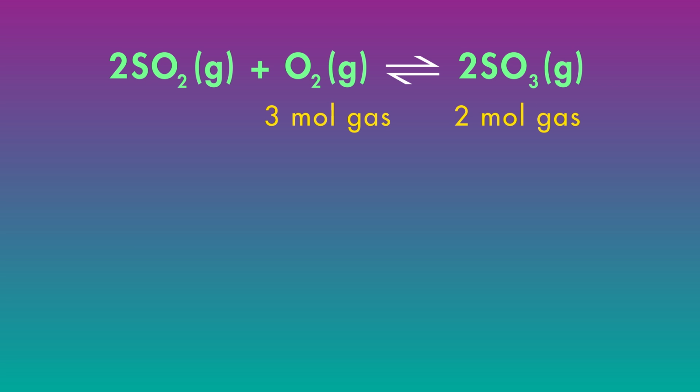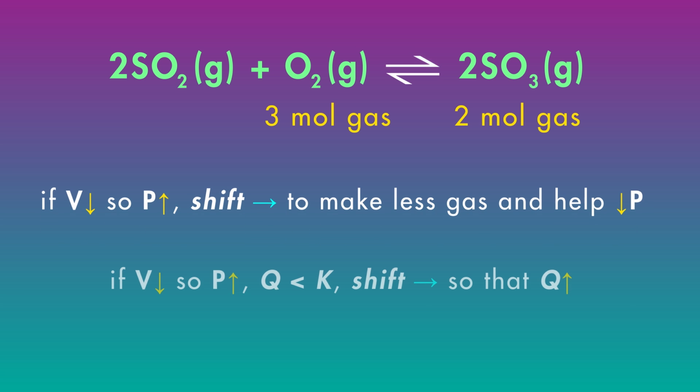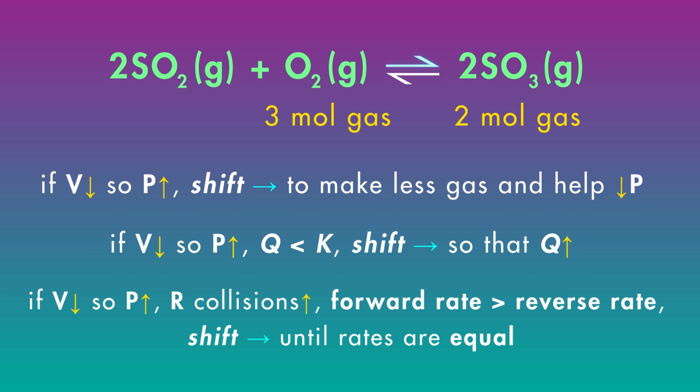Again, collision theory and the reaction rates can help us explain the shift. Suppose again that we reduce the volume of the entire flask to half its original value. That will double all of the pressures of all of the gases. We've doubled the concentrations, so there are more collisions of all of the particles in the flask. But in this specific example, those collisions will have a greater effect on the forward rate because there are more reactant gas particles to collide than product particles. The forward rate increases more than the reverse. So more reactants turn into products, and the reaction shifts toward the right until the reaction rates are equal again.